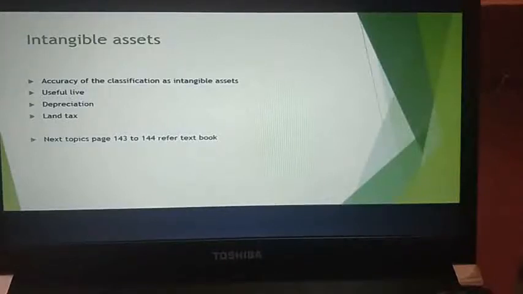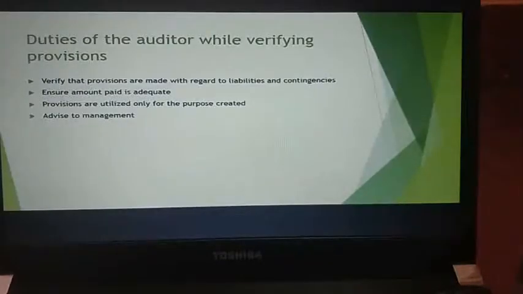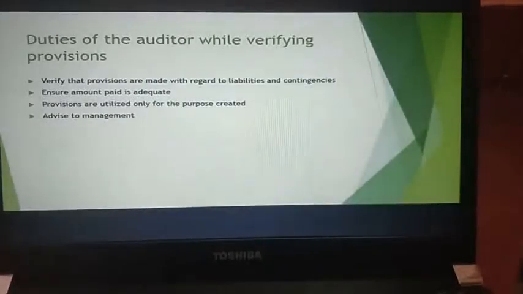Next, you have duties of the auditor while verifying provisions. Now when you're verifying provisions, the auditor needs to verify that provisions are made with regard to liabilities and contingencies. Whenever provisions are given, they should be made only in regard to liabilities and contingencies. Here he needs to make sure that the amount provided is adequate. It should not be inadequate, it should be adequate.